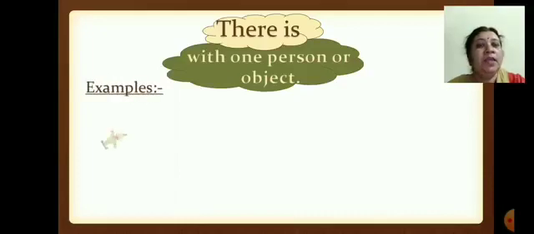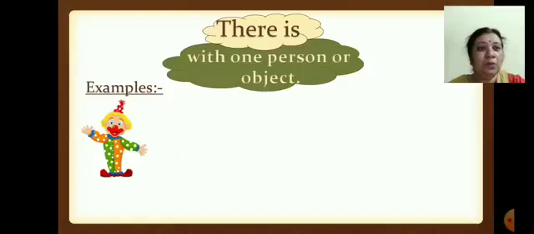Now see here children, what is this? Yes, a clown. A clown is also called a joker. You know joker, children? He has a colorful face, and he is wearing a cap. So he is a joker.